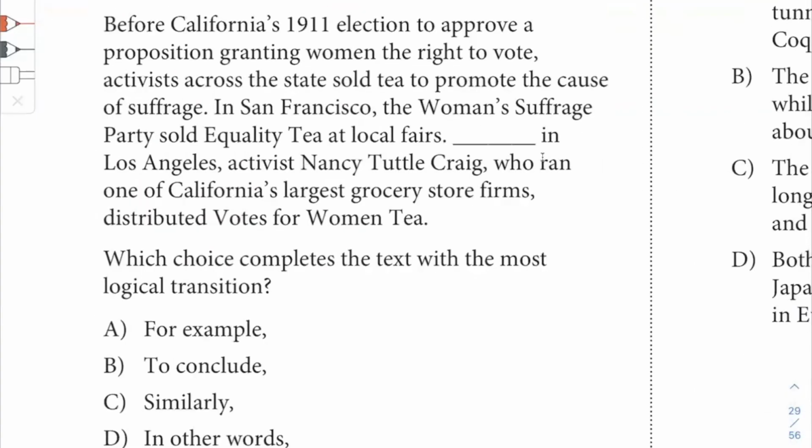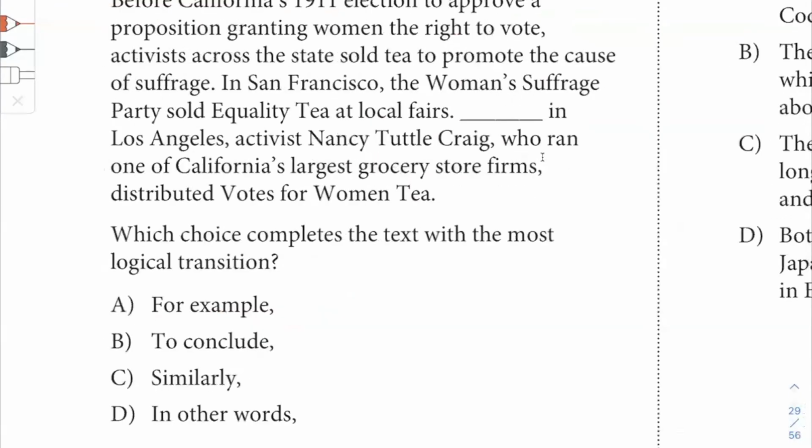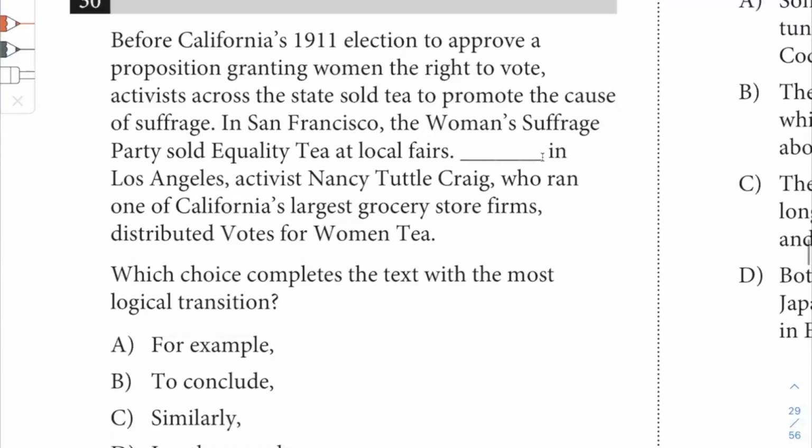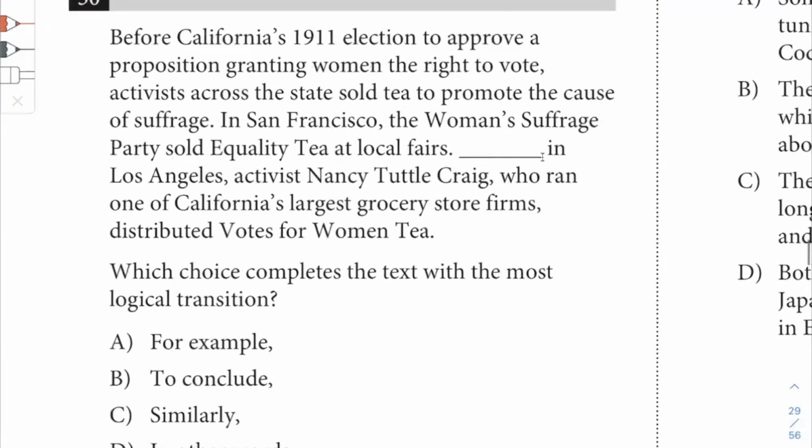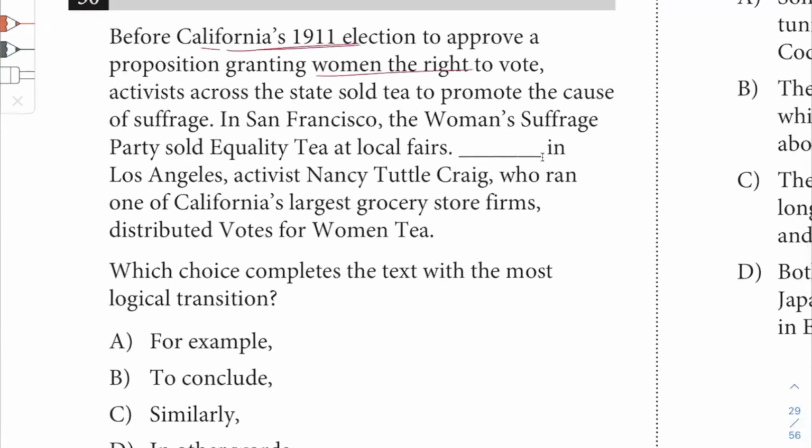Question 30 says: before California's 1911 election to approve a proposition granting women the right to vote, activists across the state sold tea to promote the cause of suffrage. In San Francisco, the Women's Suffrage Party sold equality tea at local fairs. In Los Angeles, activist Nancy Tuttle Craig, who ran one of California's largest grocery store firms, distributed votes for women tea. Okay, so we have some context. So some kind of political context, women's right to vote.